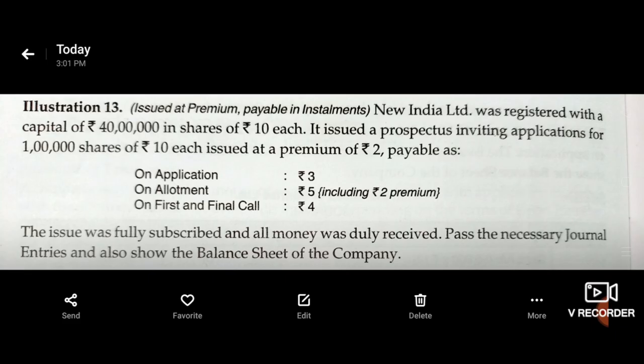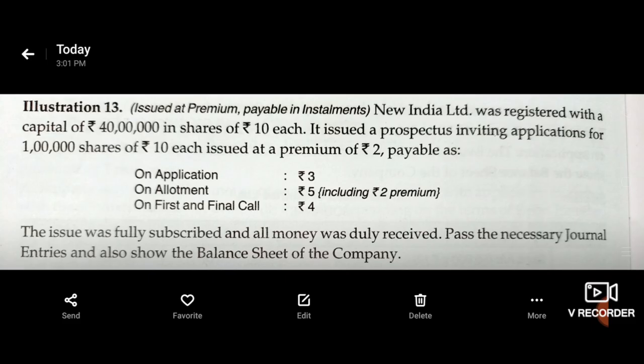It issued a prospectus inviting applications for 1 lakh shares of rupees 10 each, issued at a premium of rupees 2 payable as under. Means 1 lakh shares of rupees 10 each were issued at rupees 12 each, that is 10 plus 2 rupees premium. On application rupees 3, on allotment rupees 5, including rupees 2 premium.